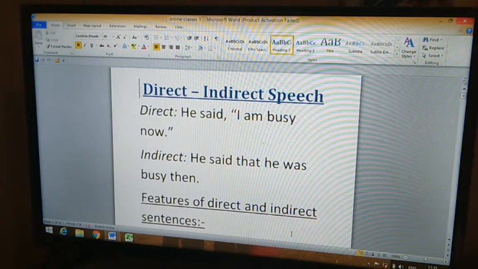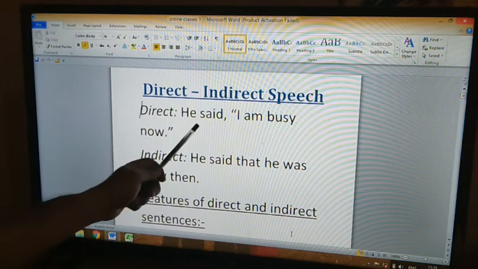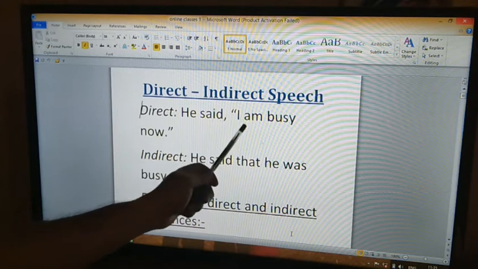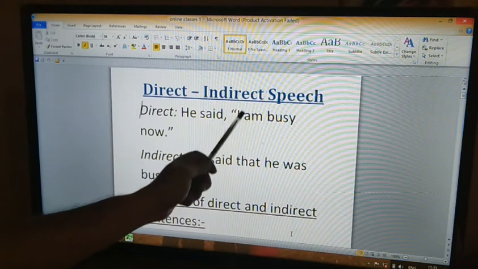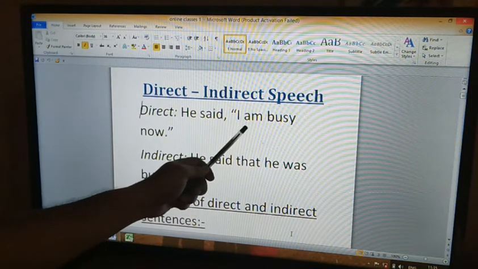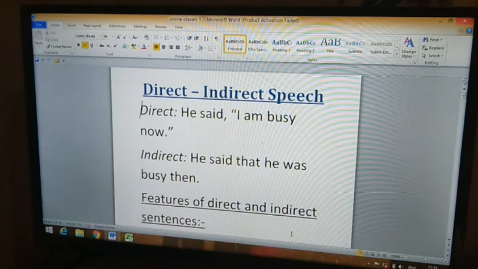We must have a clear difference, we have to distinguish between these two. Said is the reporting verb. Am is a verb, so here you get the tense of the verb. There will be a change for this in the indirect speech. Okay, let us see more.